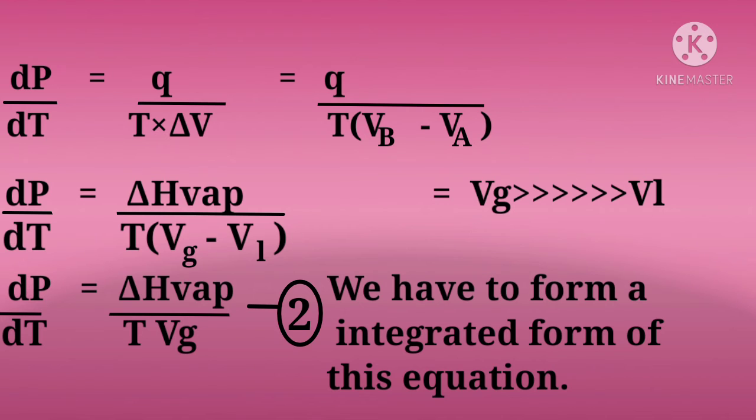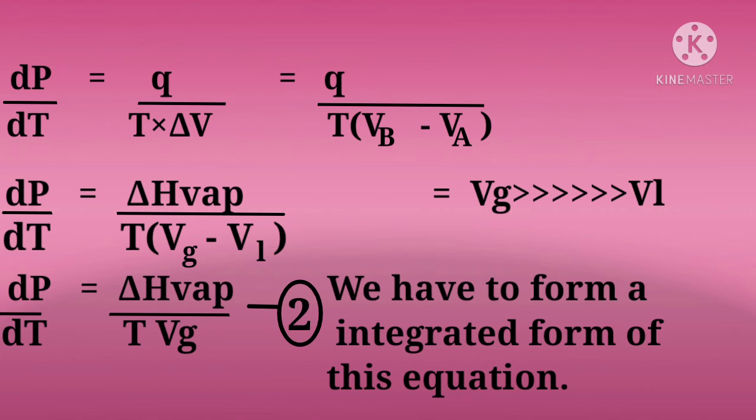So we write delta P by delta T equals to, before that, when liquid goes to vapor phase, we call it vaporization, right? So how will you write the enthalpy of vaporization? For 1 mole. Whatever we are doing is for 1 mole because we don't want the n factor to be there. So we write delta H of vaporization divided by temperature, and VB will be the volume of gas and VA is the volume of liquid.